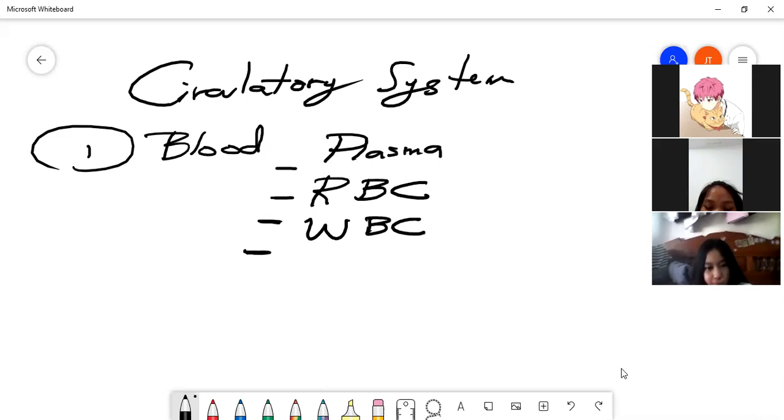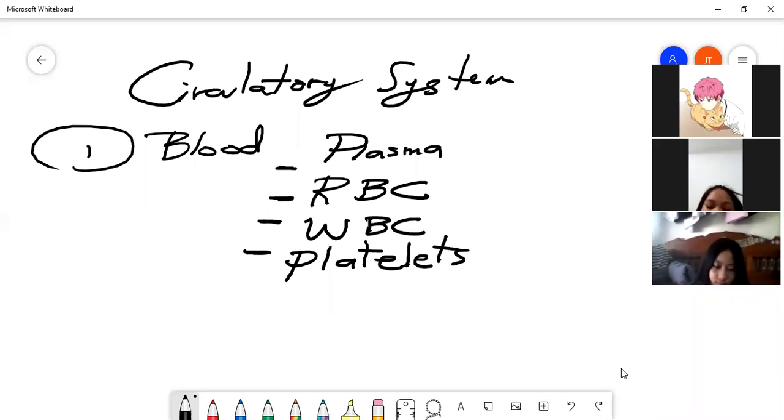Plasma, white blood cells, red blood cells, and platelets.